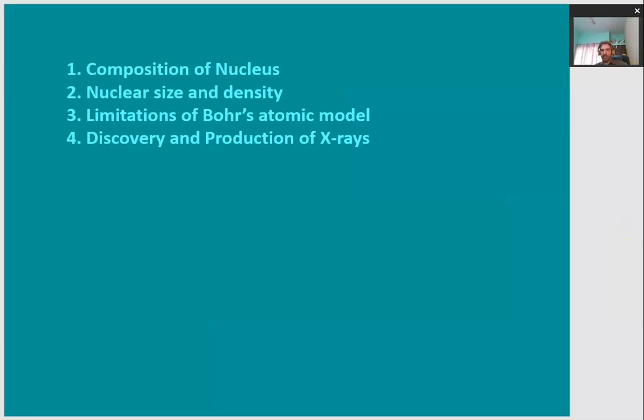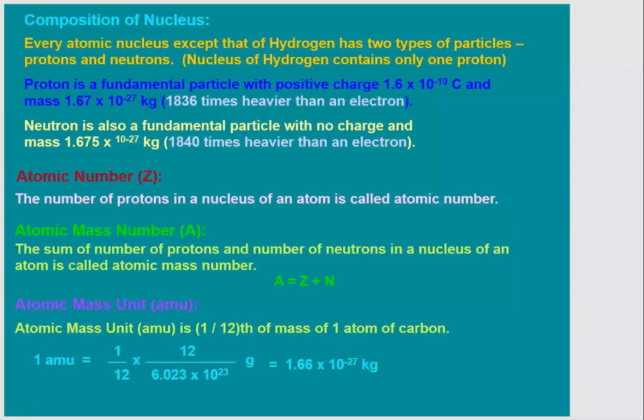Bohr's atomic model was an improvement to Rutherford's atomic model, but there were still some limitations or shortcomings where Bohr's atomic model fails to explain things. We will talk about these. And in the last, we will talk about the discovery and production of X-rays, which are of very wide use in present times. So let us start with the composition of the nucleus.